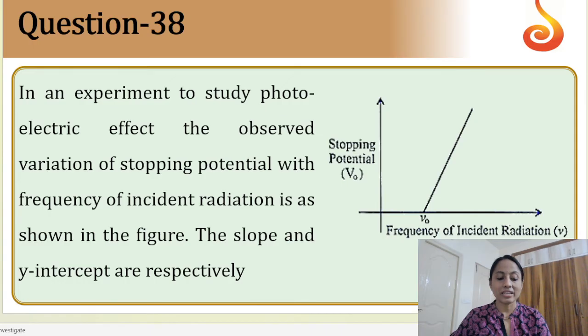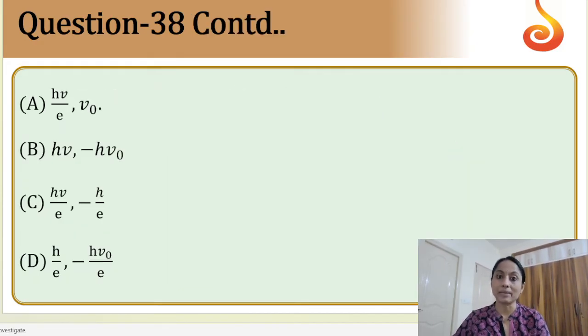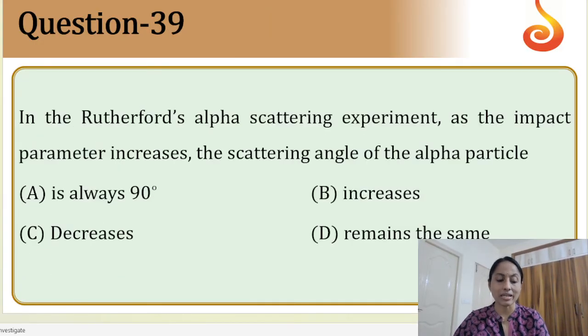Next. So in an experiment, now this is a direct question. Actually, you can remember the direct answer. But if you want the detailed information, the detailed complete solution will be provided below this video in the description as a link. So you can go to that link and get it. So here the slope will be h by e, and the negative intercept will be minus h nu naught by e. So the correct option will be D. Actually, this is a direct question. You can remember it, because while learning dual nature of matter, we will definitely discuss this graph. So this is a direct answer I feel.